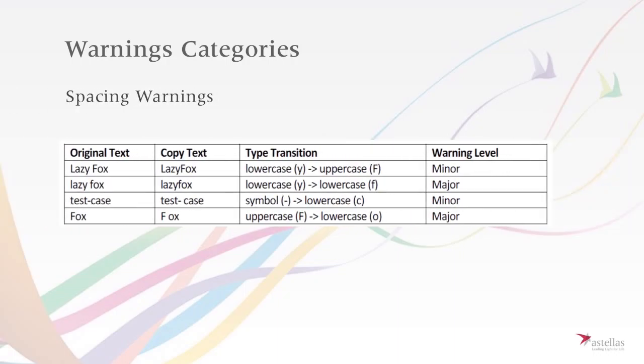Spacing warnings. Spacing warnings occur whenever a space is found in one of the documents but does not exist in the other. Spacing warnings are categorized as major or minor depending on which character types are involved. Changes that potentially build a new word or create a new meaning are classified as major spacing changes, while all others are minor.